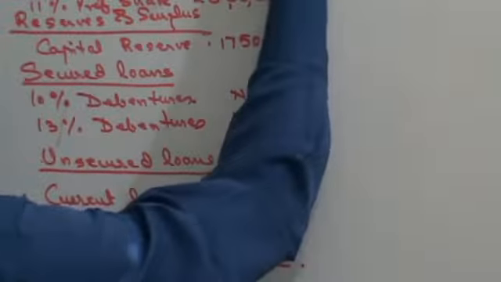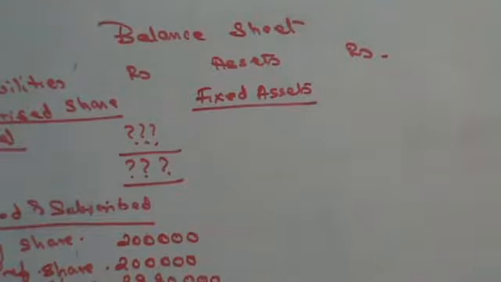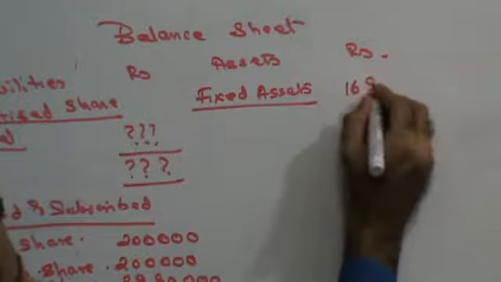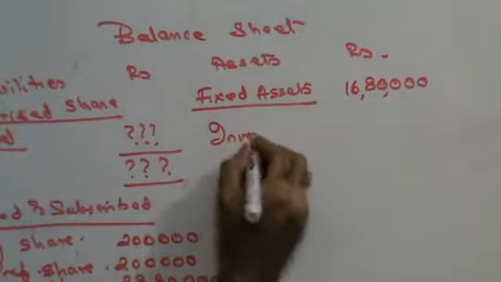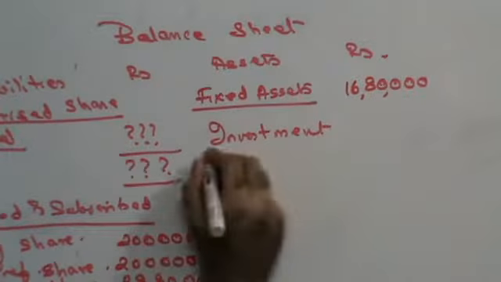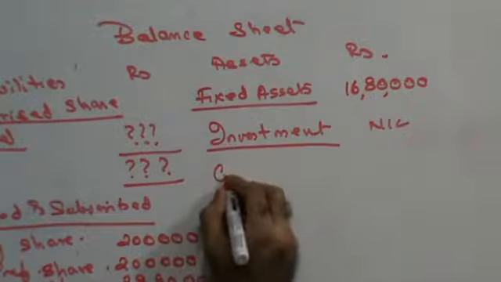Fixed assets. That's your asset side. Right? Fixed assets is 21 lakhs minus 4 lakhs 20,000. Someone please do that. 16 lakh 80,000. Right? Then you have investments, not given to you, nil. Then you have current assets.